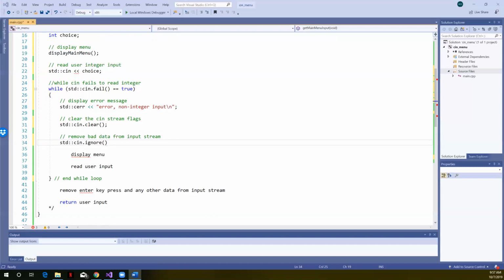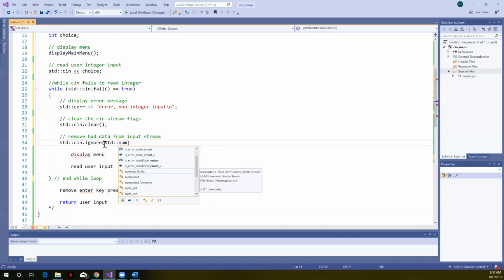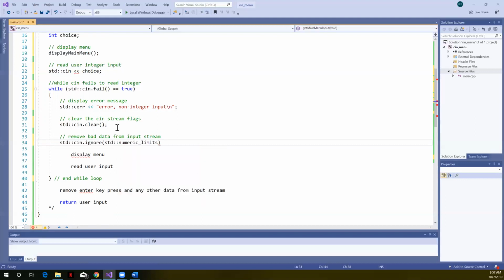All right, numeric limits. We want numeric_limits, and in order for this to be recognized, we have to include the limits library. Streamsize.